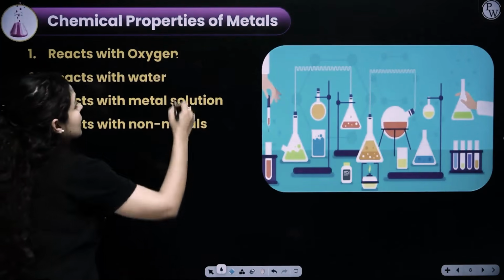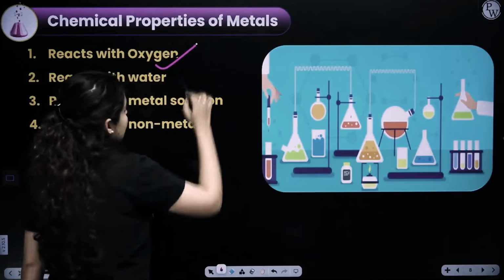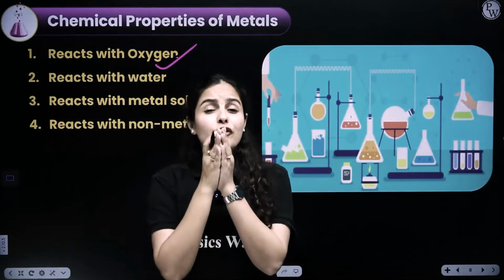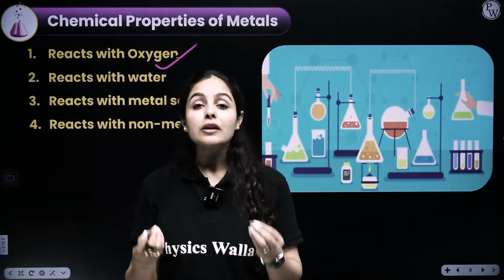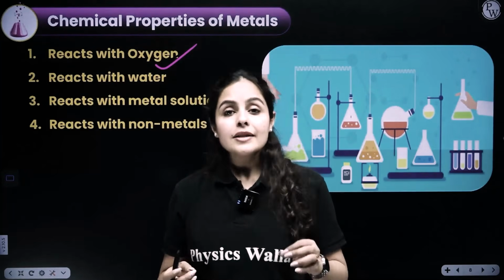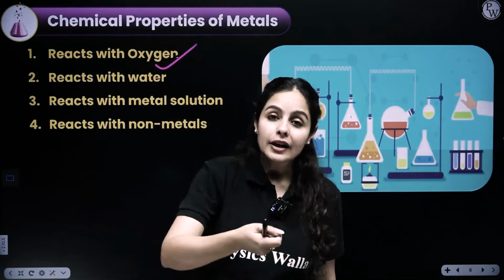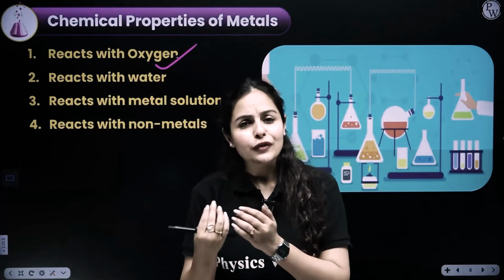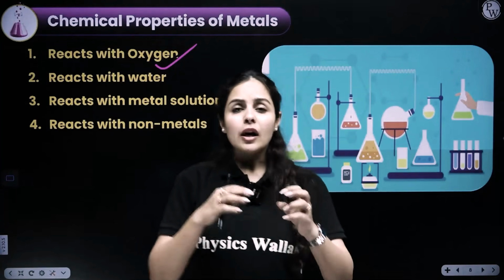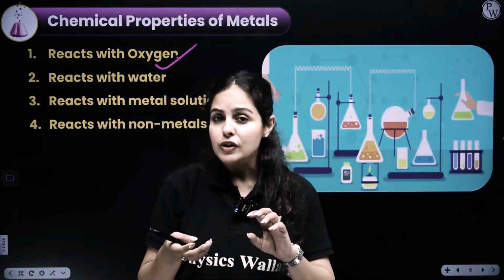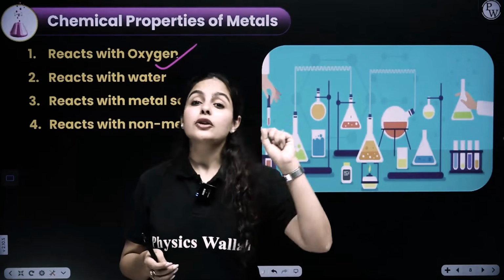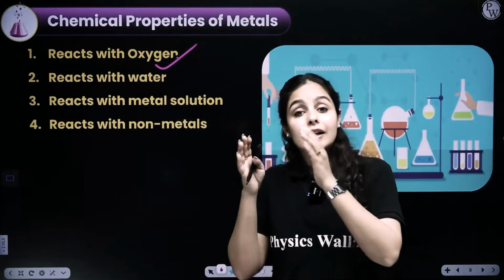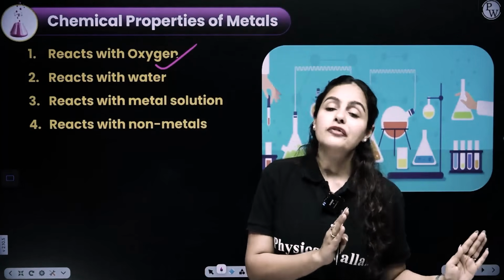So if we talk about reaction of metals with oxygen, there are certain metals which react vigorously, like if I keep them in air, they will burn away. But there are certain metals which we have to provide heat to, which we have to burn, put on flame and do a reaction. So why is there a difference in the rate of reaction of metals reacting with oxygen? That is because of the reactivity of a metal. So the reactivity of metals varies, and according to that the rate of reaction will also be affected, right?